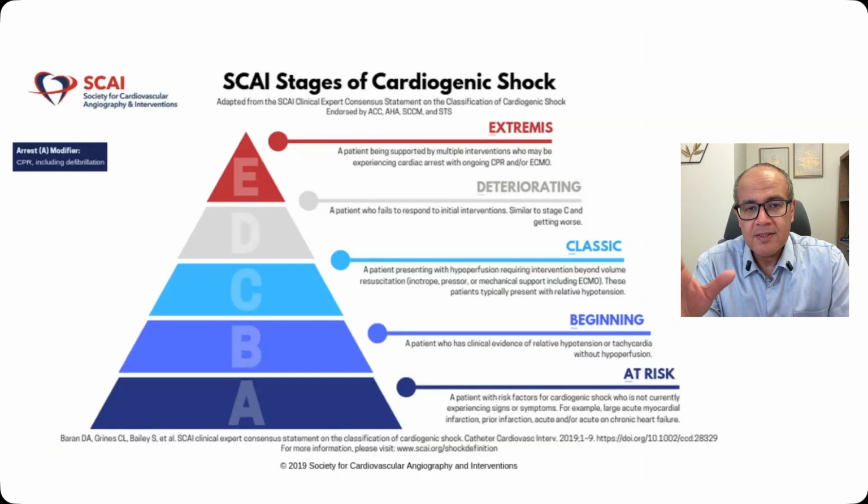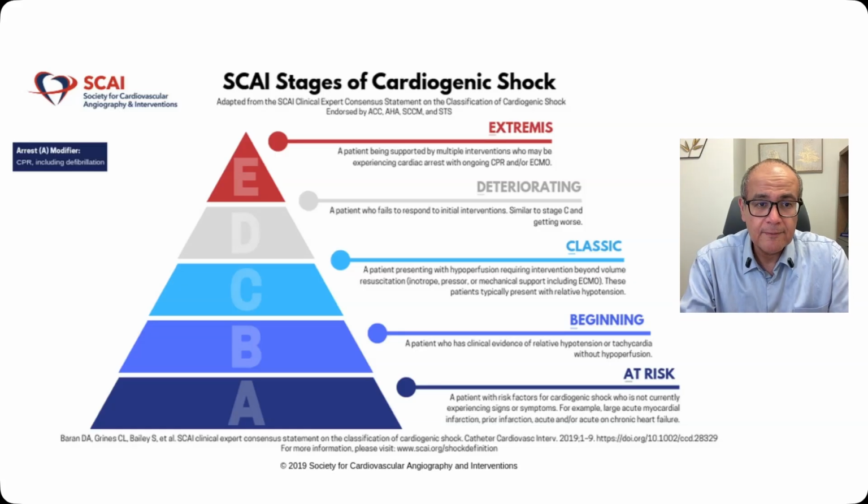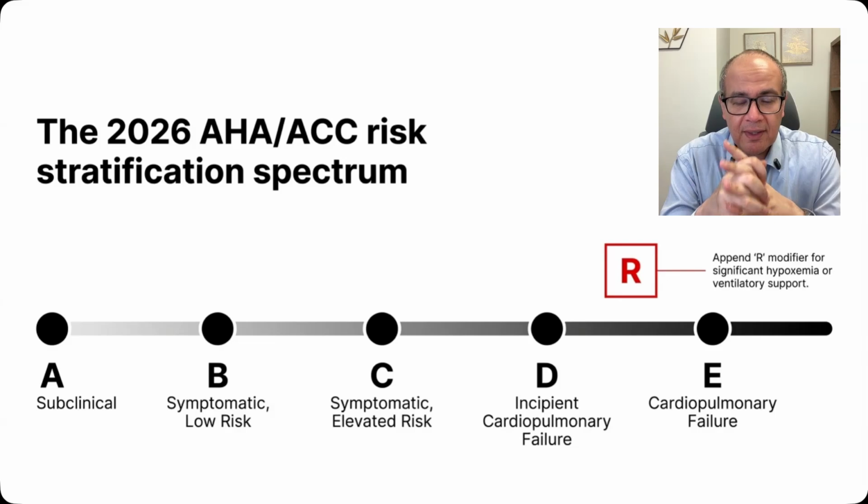And you shouldn't be surprised that we're having these complex gradings, because we've already seen that in the SCAI staging of cardiogenic shock, where again we have 5 stages from A to E with increasing mortality as we go up the pyramid. So we'll try to simplify these 5 categories from A until E. So A is asymptomatic pulmonary embolism. For example, the embolus which is discovered incidentally in a patient who's doing chest imaging for another reason. For example, a patient with bronchial cancer who's doing a follow-up, who's doing a regular CT, and they discover a pulmonary embolus.